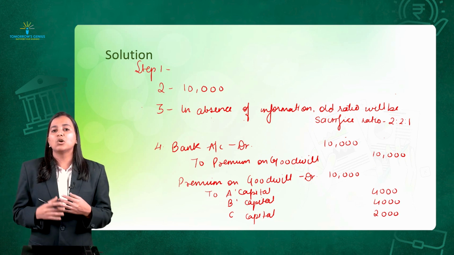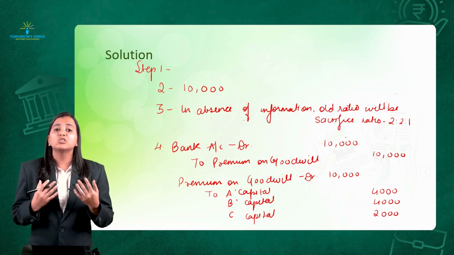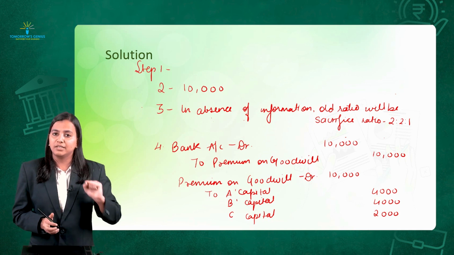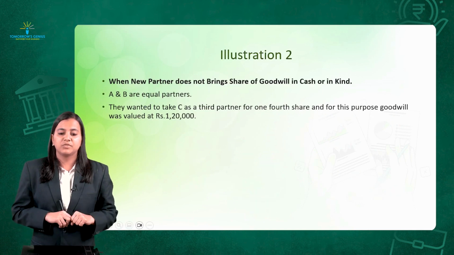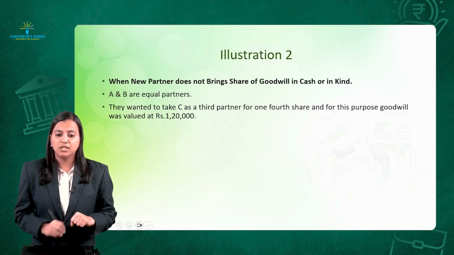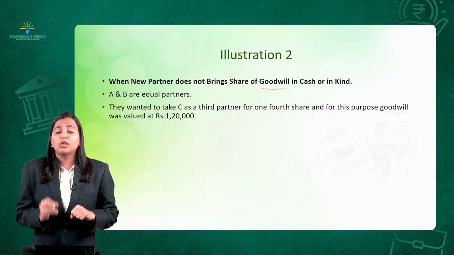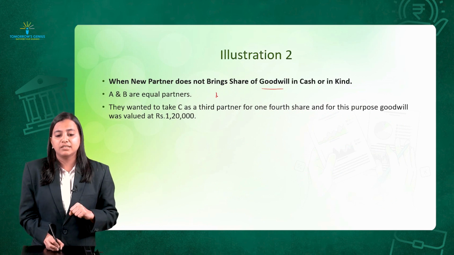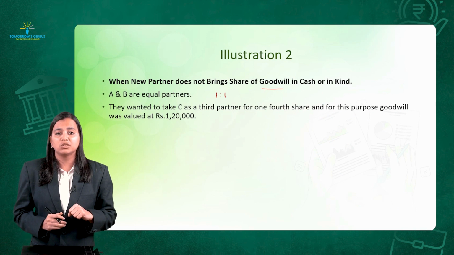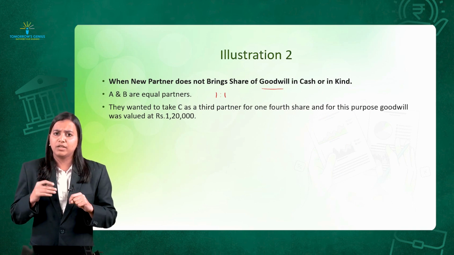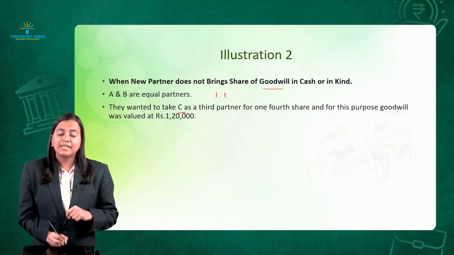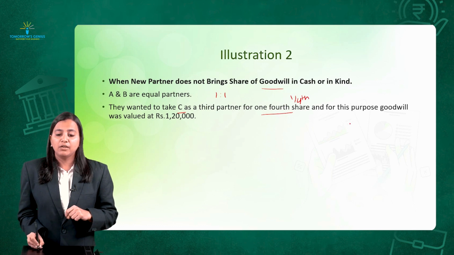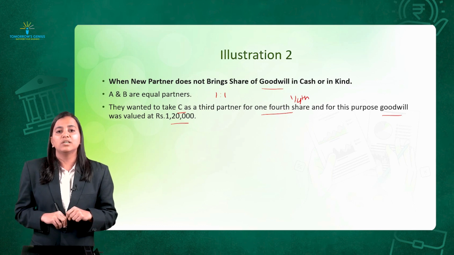Okay, now we will solve a sum when the new partner does not bring in the goodwill in form of cash. You are required to pass only one journal entry, right? Let's do it. So, we'll read the question carefully first. When the new partner does not bring the goodwill in cash or kind, A and B are equal partners. Can I say their old profit sharing ratio is what? 1:1. 1/2 and 1/2. They wanted to take C as a third partner for 1/4 share. And for the purpose of goodwill, the firm was valued at 1,20,000.